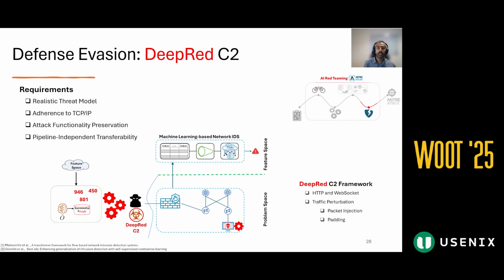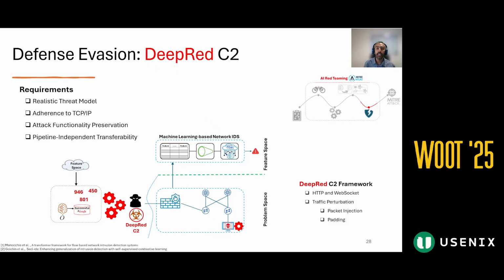One of our key contributions is the introduction of DeepRed, a C2 framework we built in Python using both HTTP and WebSocket protocols. But what does DeepRed actually do? It takes the perturbation values we identified before and realizes them as protocol-compliant network traffic in the problem space. To do this, DeepRed uses techniques like packet injection and padding to embed the perturbation into actual malicious communication without breaking the connection or the original attack functionality.